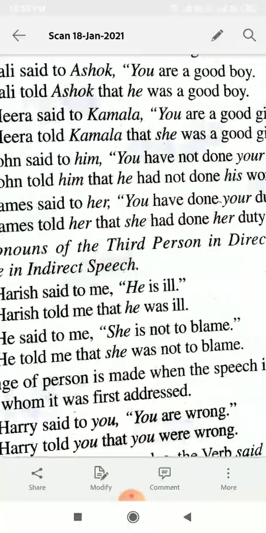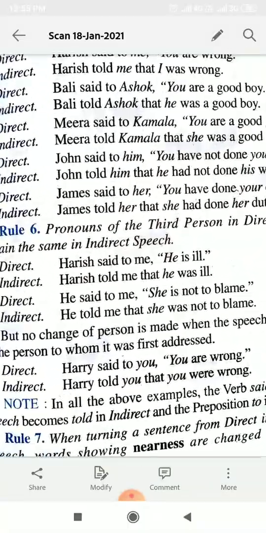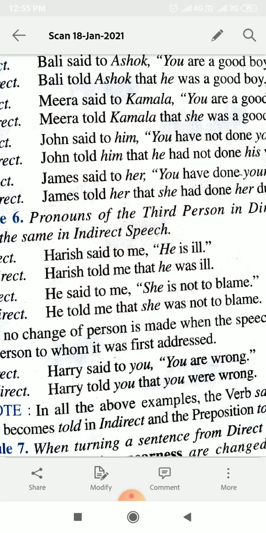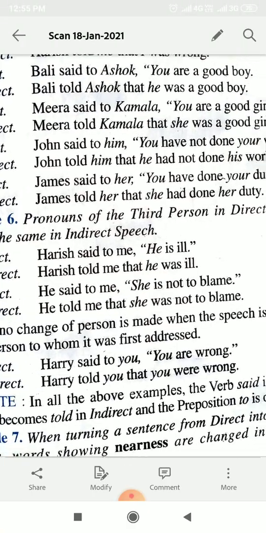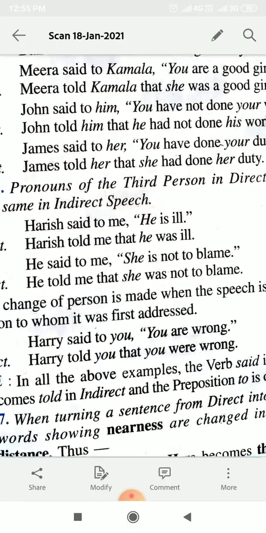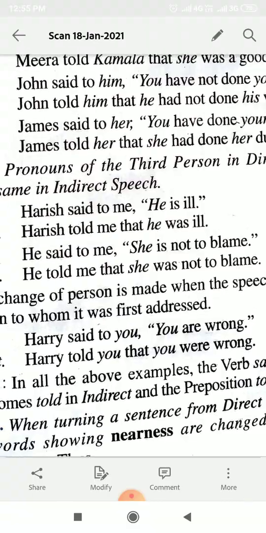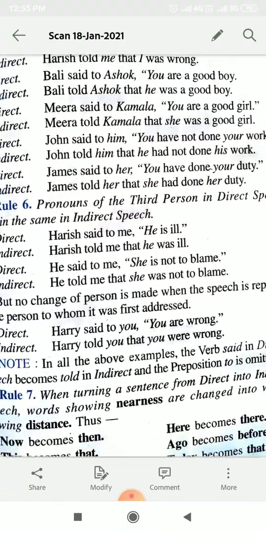Pronouns in the third person are not changed, they will remain the same. Harish said to me, he is ill. Harish told me that he was ill. We are already talking about some third person, so these third persons will not be changed. Third person pronouns will remain as they are. He said to me, she is not to blame. She told me that she was not to blame. Okay.